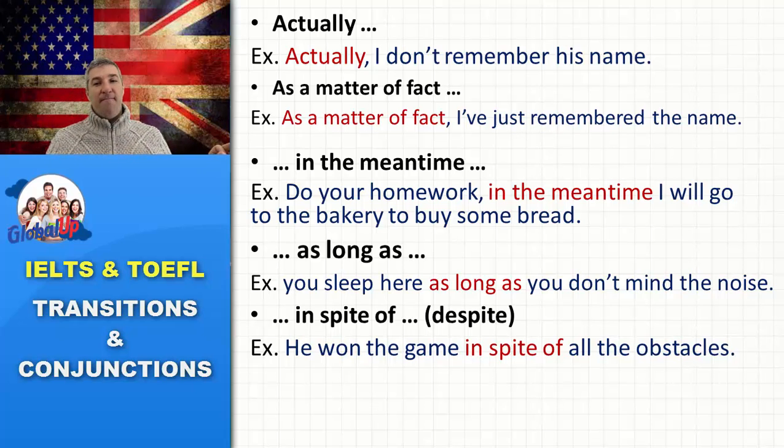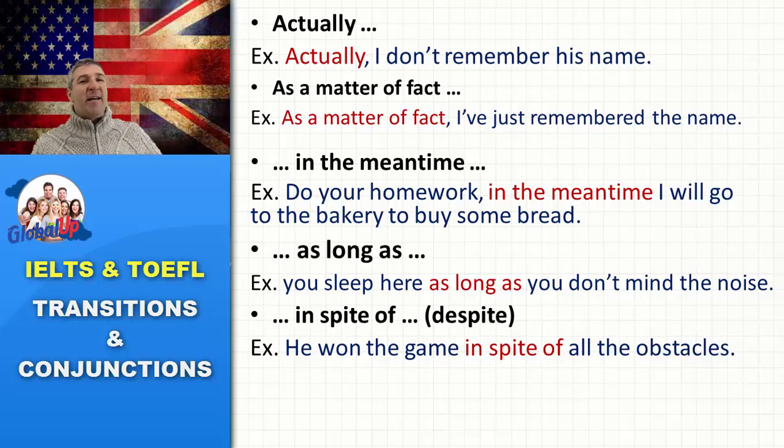He won the game in spite of all the obstacles. Or he won the game despite all the obstacles. Despite all the obstacles, not despite of all the obstacles. This is bad English.